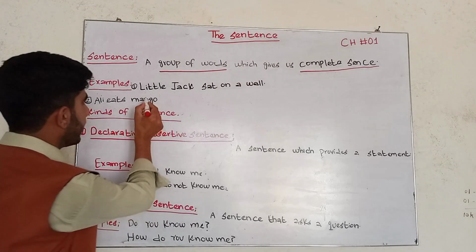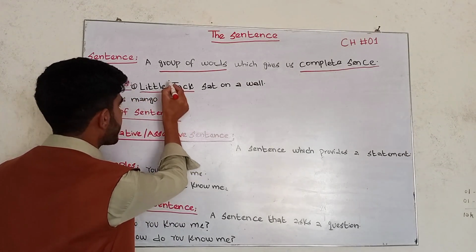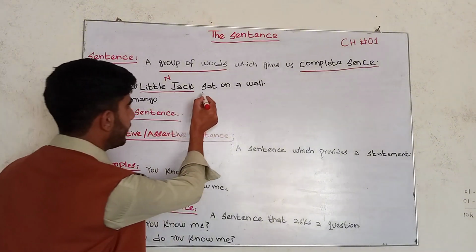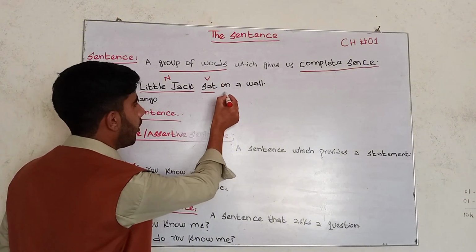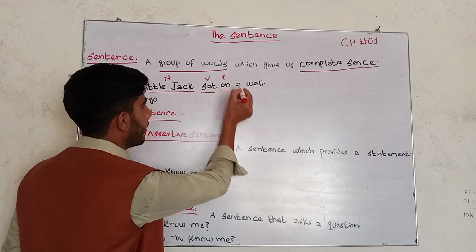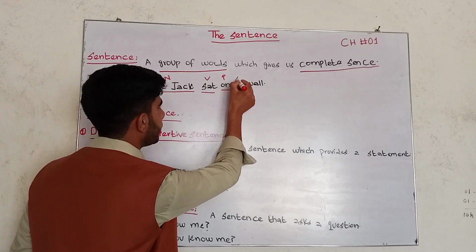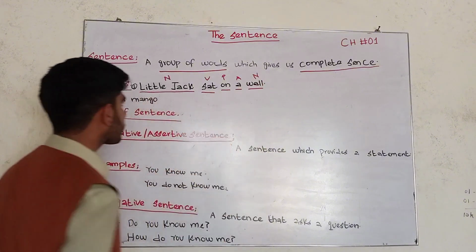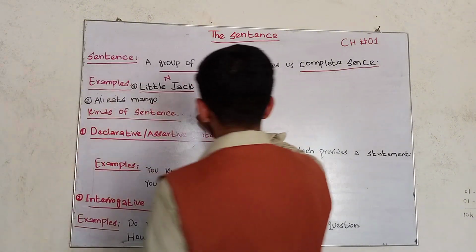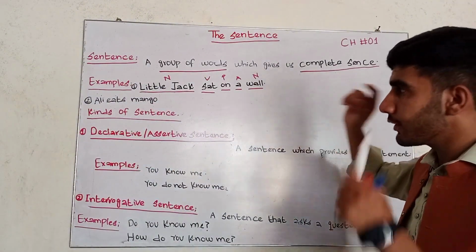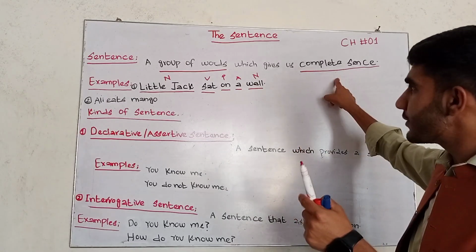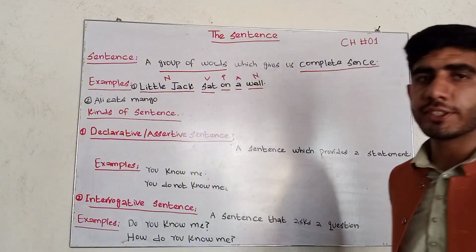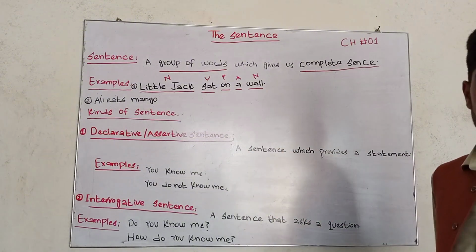According to the example, Little Jack is a proper noun. Sat is a verb. On is a preposition. A is an article. But wall is a noun, a common noun. These are a combination, a group of words, and it also gives us a complete sense. So this is called a sentence.